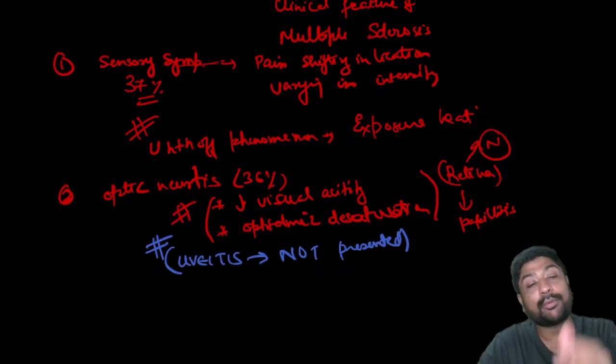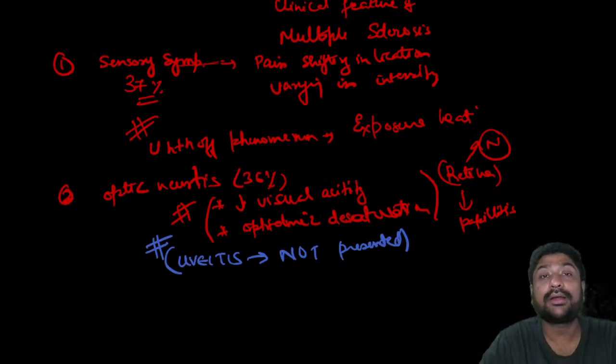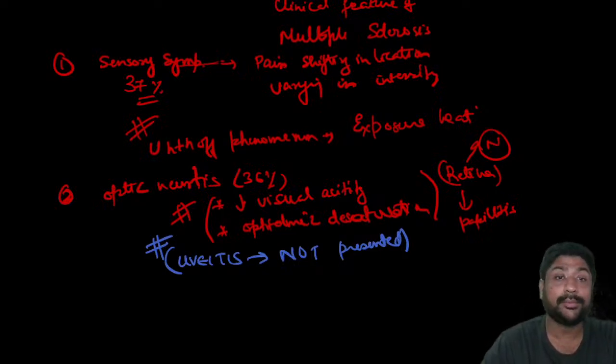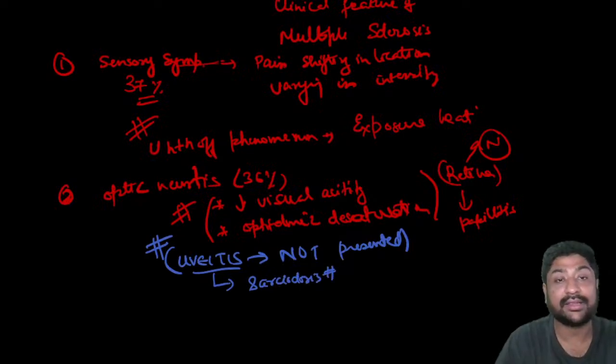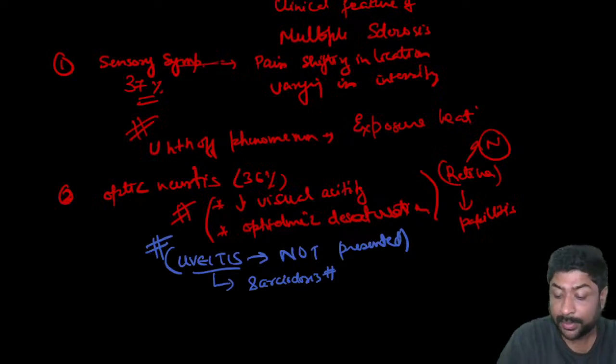If uveitis with optic neuritis is there, what will be the clinical condition? Can anyone write in the comments? If uveitis is there along with optic neuritis, what will be the clinical condition? So remember, if uveitis plus optic neuritis is mentioned, you will start thinking in terms of sarcoidosis.